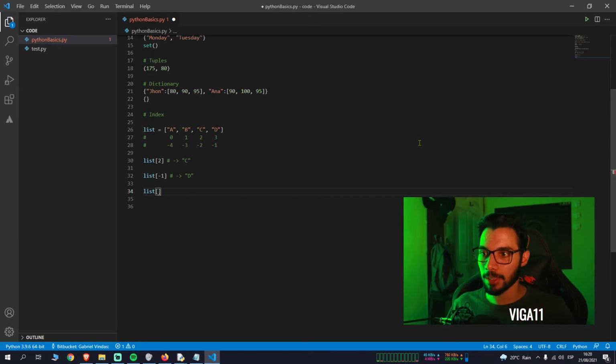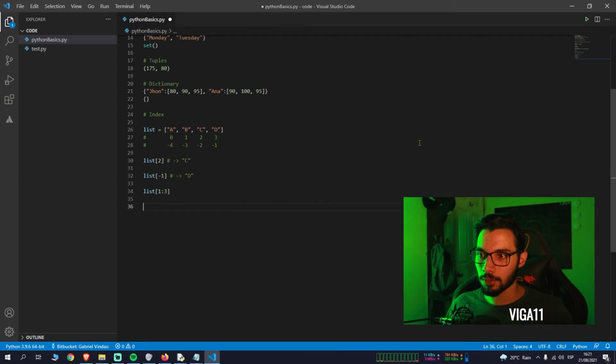The first position is going to be the value that I want to start. I don't remember if it's inclusive or not, but let's try it. So list from position 1, and then you use a colon, and position 3.